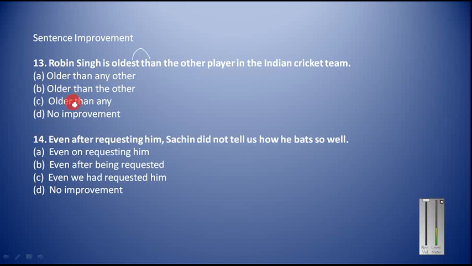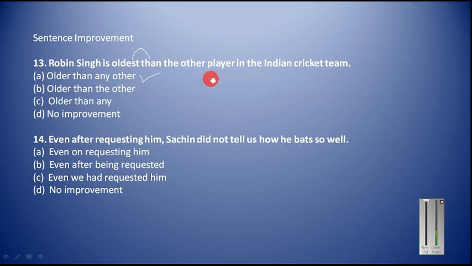Then only you can compare. So the right expression will be older than any other. Comparative degree plus than is followed by any other. So always remember this thing. This is very important. We cannot use older than other here because the noun is singular.